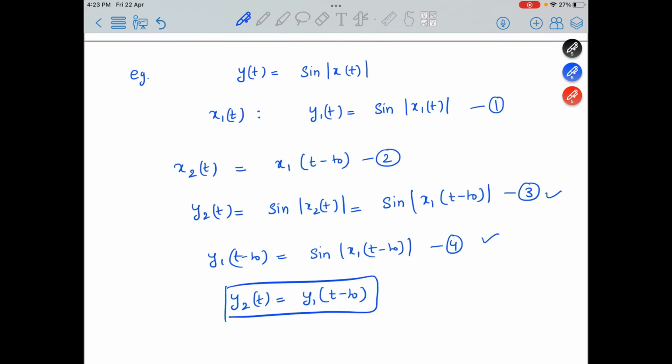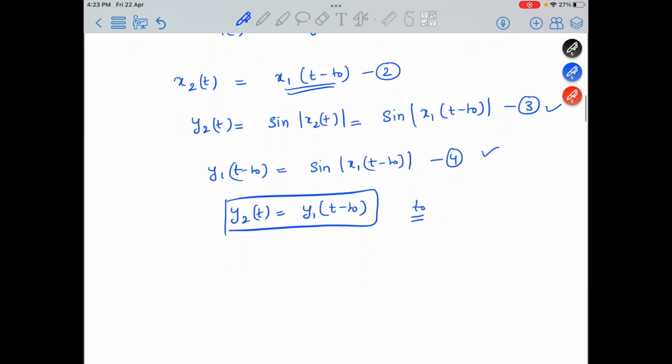So what is happening here? If we apply an input which is a shifted version of our input signal, we get an output which is also a shifted version of the output signal by the same amount t naught. So this means that the system is time invariant.